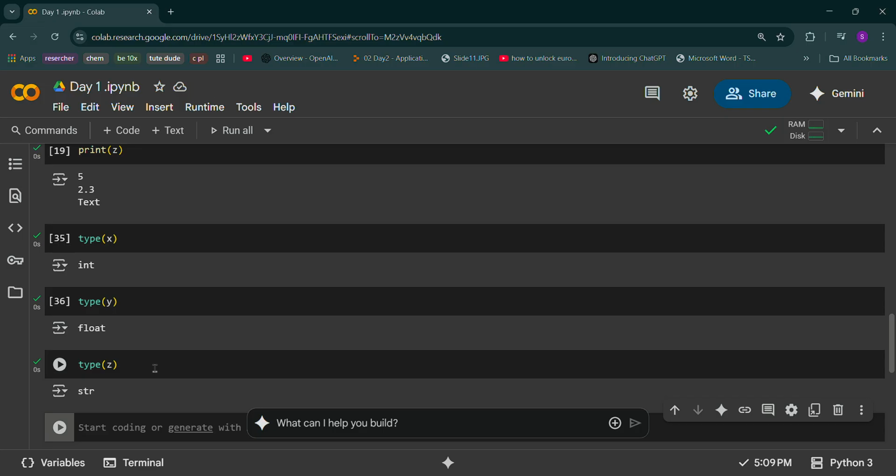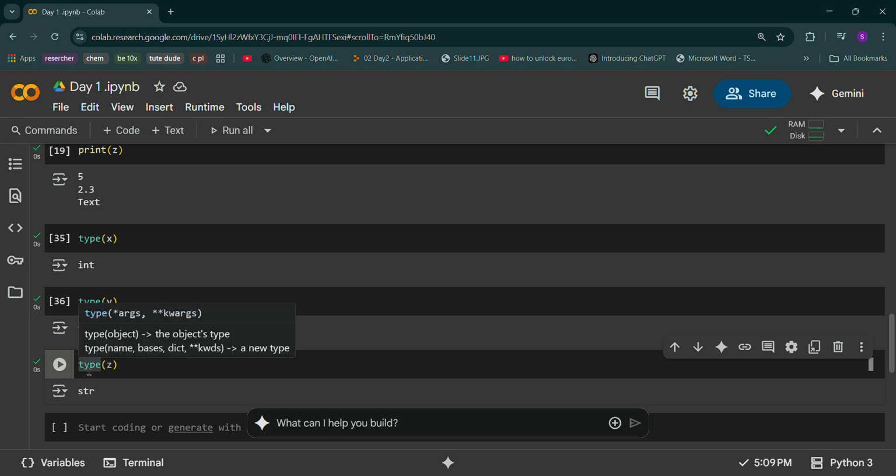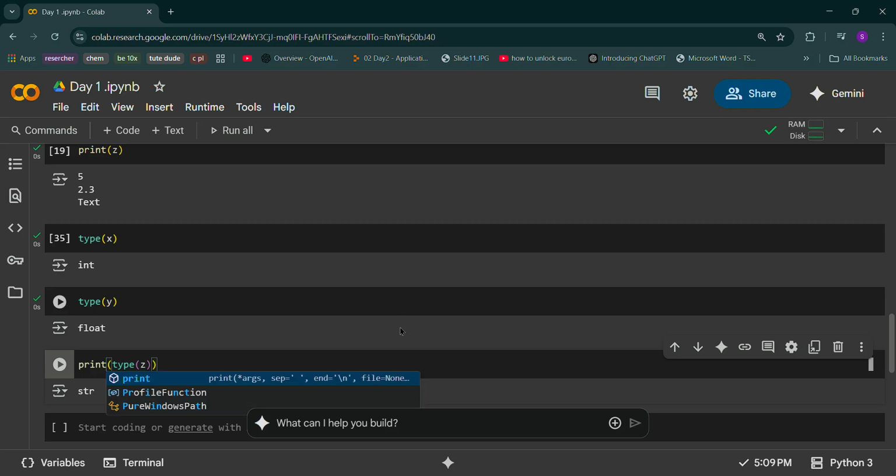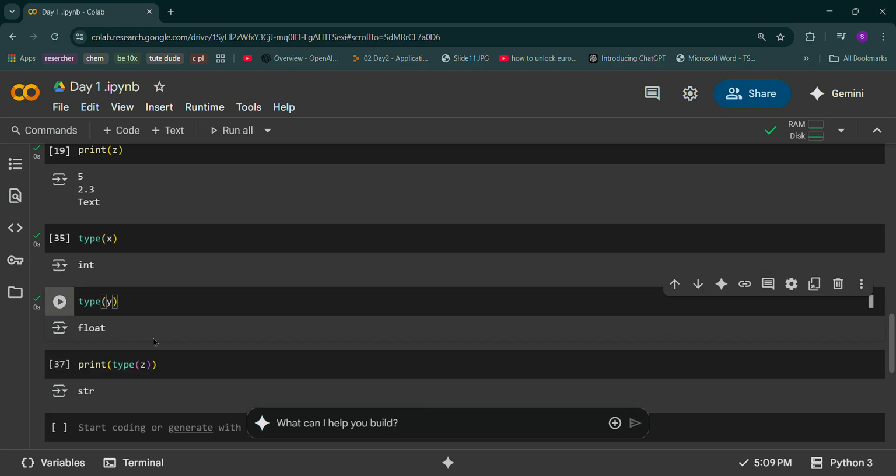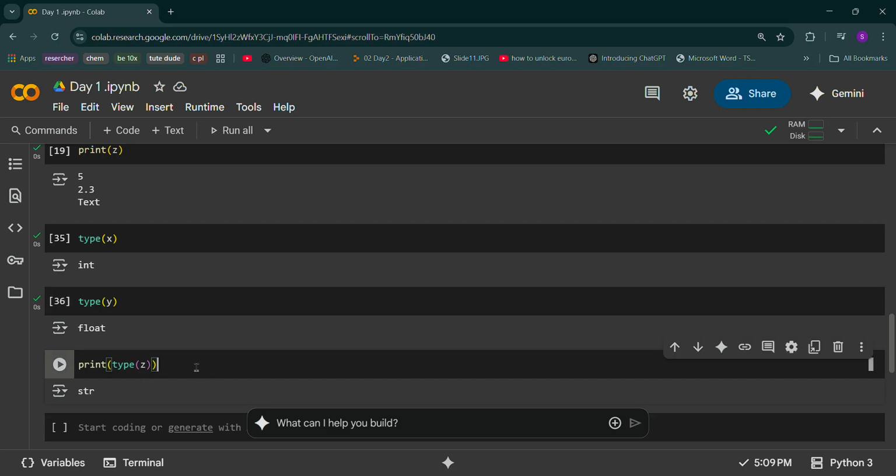Type function is used to know the type of data you are writing. Print function to get the output. We have learned two things: print function, type function. Print for giving output, type for getting the type. Now if I just write here, see the difference. If I just write type x, I'm getting string. If I enclose this in brackets and write print type C.